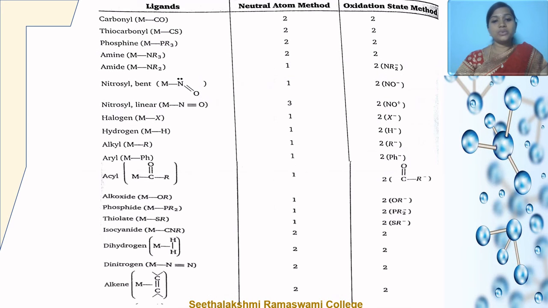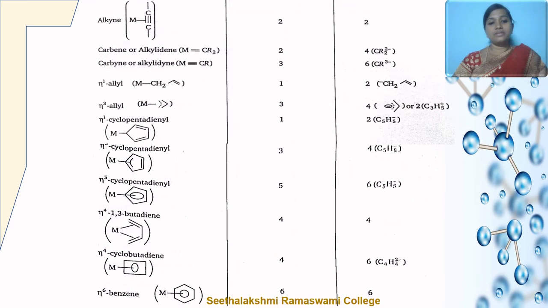The table shown here helps us to know the number of electrons contributed by each ligand in both the oxidation state as well as the neutral atom method. Various types of ligands are given here.